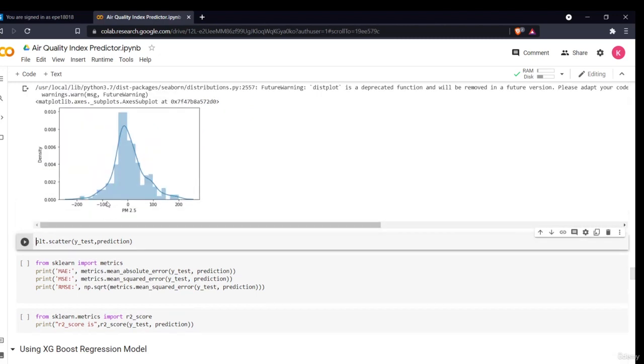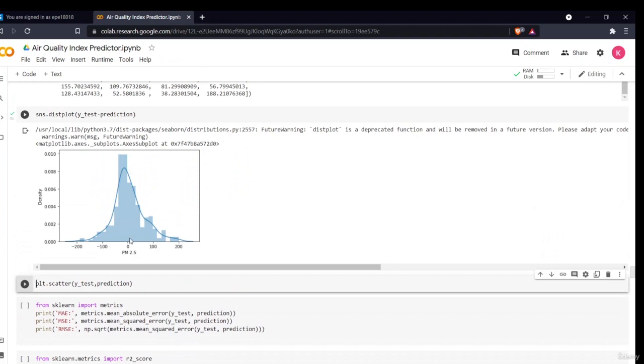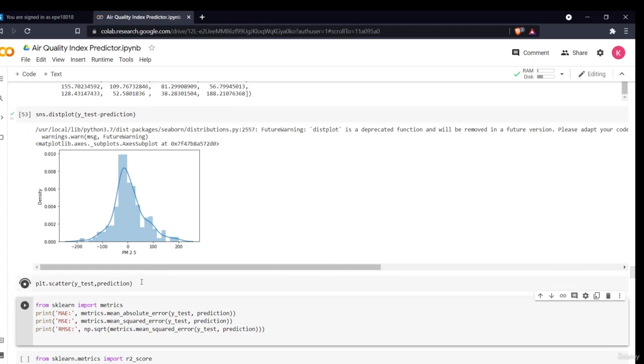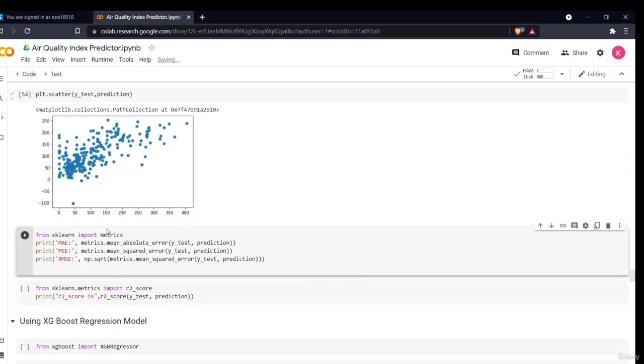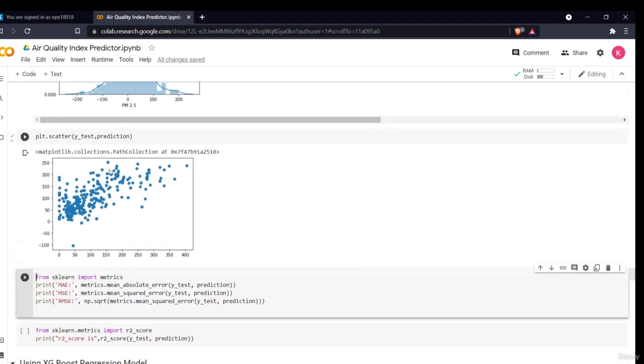As you can see, our model has not predicted that correctly, because there is a huge difference in many of the parts. There is a minus 100 to 100 difference in most of the region, and though the zero value is more, the more widely distributed values are from 0 to minus 100 and 0 to 100. So I can also plot a scatter plot. Now as you can see, my graph is quite scattered, which means that my predicted data and my test data are quite not similar.